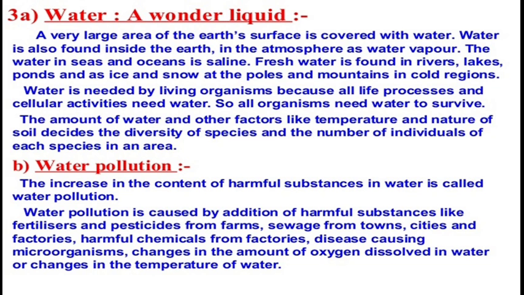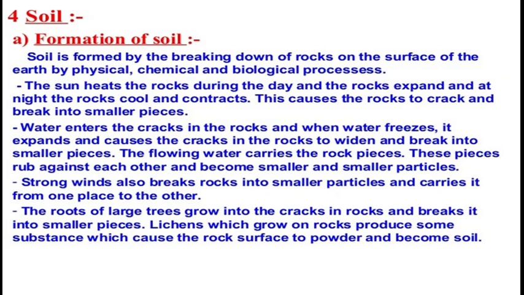But nowadays, water pollution is there. The increase in the contamination of harmful substances in water is called water pollution. Water pollution is caused by the addition of harmful substances like fertilizers and pesticides from the farm, waste from towns, cities and factories, harmful chemicals from the factories, disease-causing microorganisms, changes in the amount of oxygen dissolved in water, or change in the temperature of water.